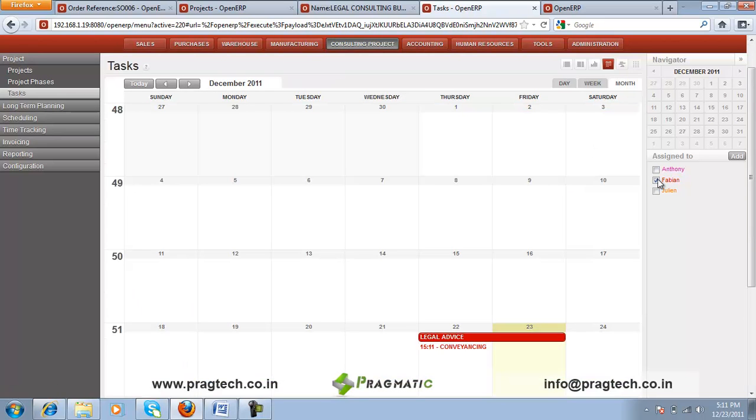Here is an option for selecting the task based on the employees or executives to whom it has been assigned to. If you select, like Anthony, these are the tasks assigned to Anthony, and if you select Fabian, so the legal advice conveyancing has been assigned to Fabian, and select Julian, so investigation is being assigned to Julian. These are some of the useful and important features of this product.